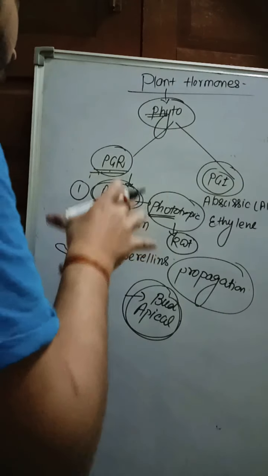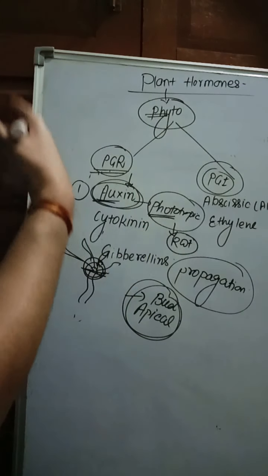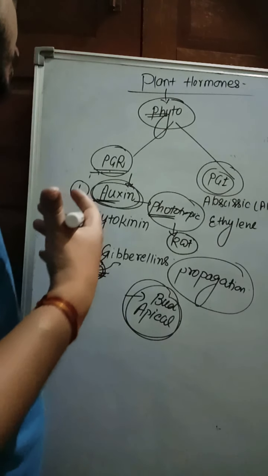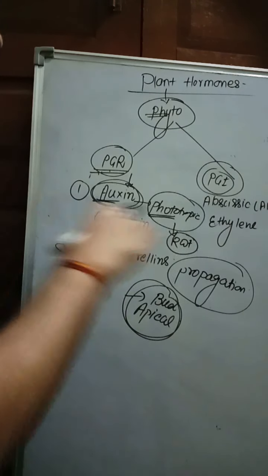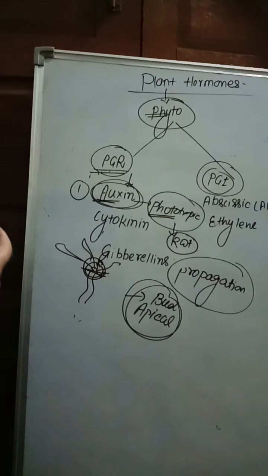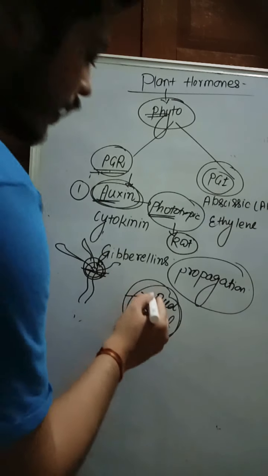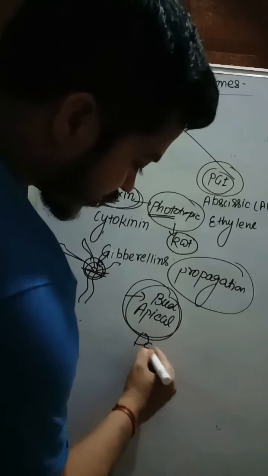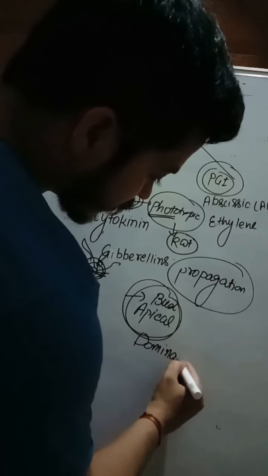Due to the presence of auxin in the apical sites, the growth of lateral buds is prevented. When you cut down or decapitate the apical buds, the lateral buds grow. That is called apical bud dominance. What do you mean by dominance? Very important.